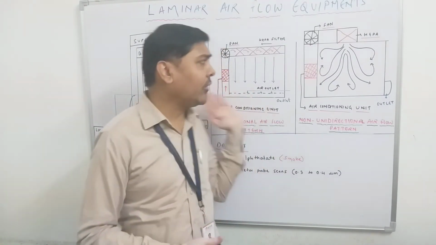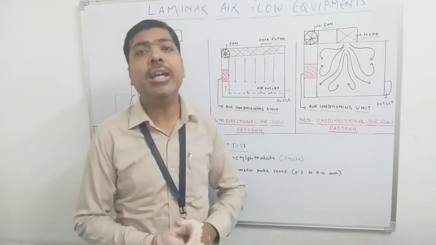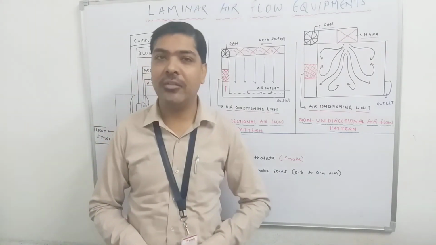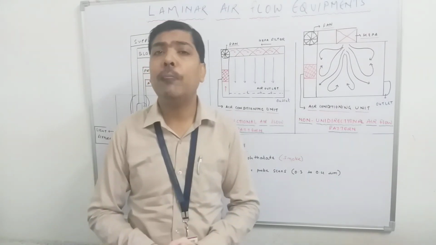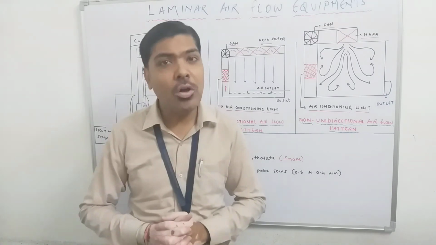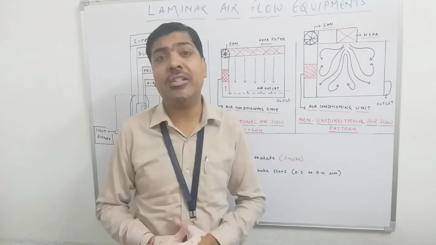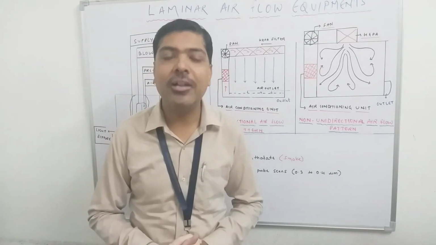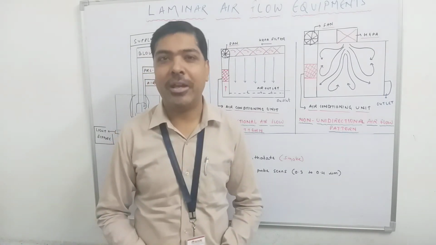And from time to time, whatever method we are using, maybe for the microbiological laboratory or for the industry, we need to assure that the HEPA filter is working with full efficiency. Okay, again I am repeating, the size of particle for the HEPA filter test is 0.3 microns, and we need to perform the DOP test in order to assure the integrity of the HEPA filter. And if the DOP test fails, then definitely we need to repair or change the HEPA filter, so that we continuously get air which is free from any contaminating microorganism.